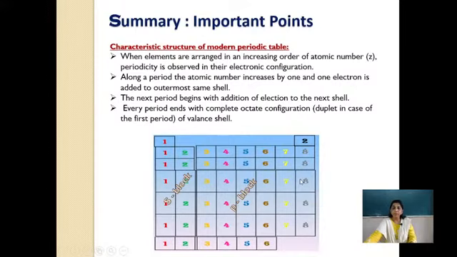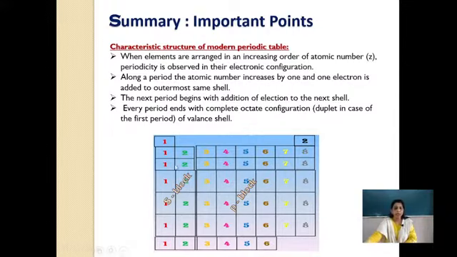Next, let us come to the main question. What are the characteristic structures of this modern periodic table? What is the modern periodic table actually? When elements are arranged in increasing order of atomic number, just let me revise, atomic number is Z, periodicity is observed in the electronic configuration. What does periodicity mean? When you go across a period and then go to the next period, the same kind of characters are repeated again, and it is called periodicity. Just as the clock goes from 12 and comes back to 12, in the same way periodically.